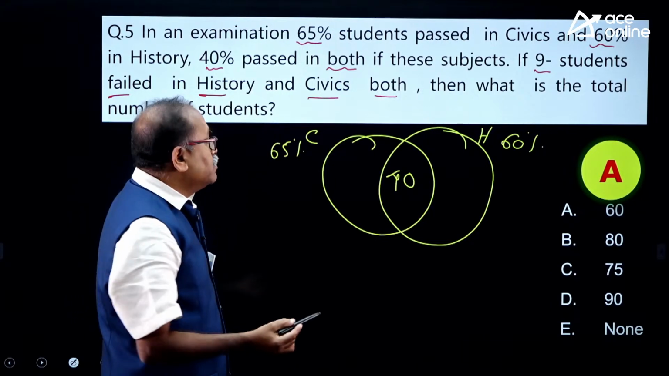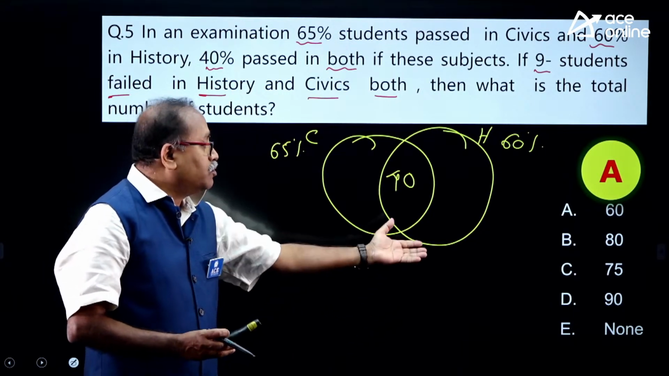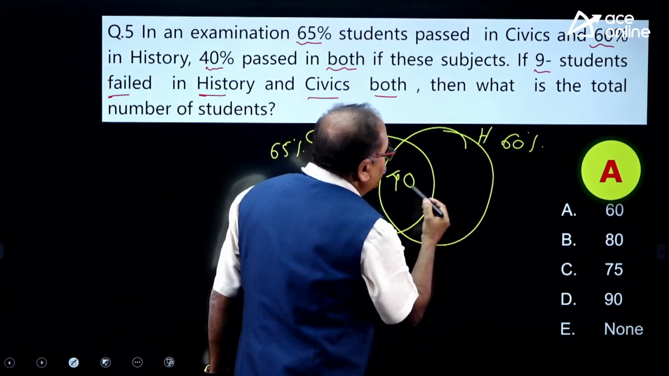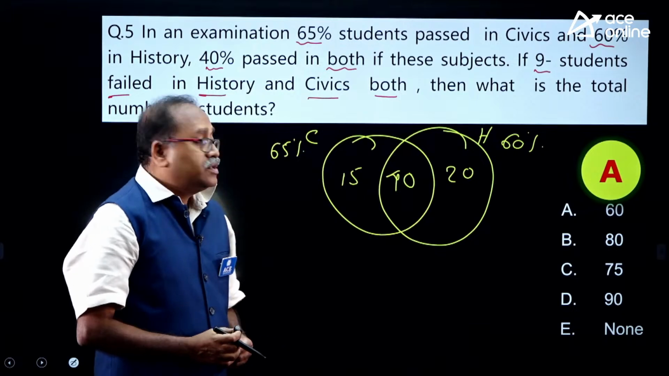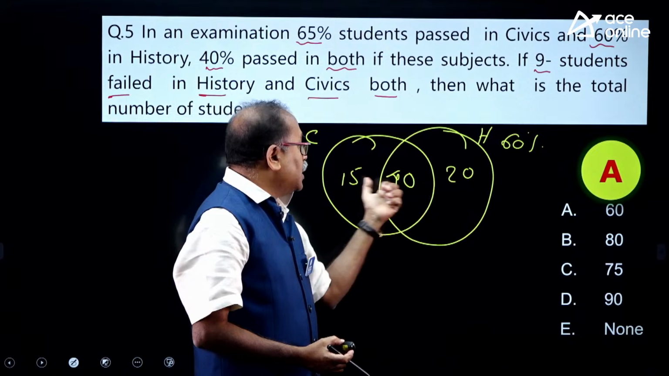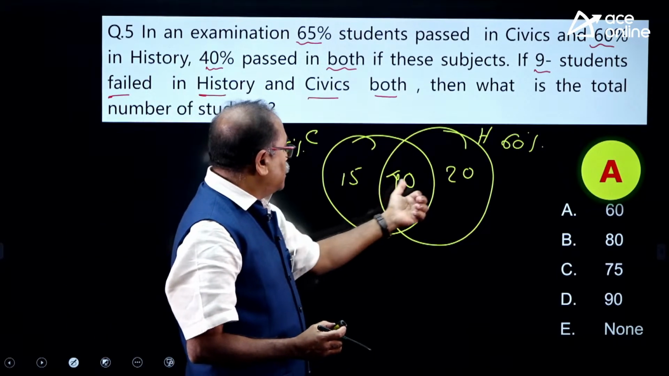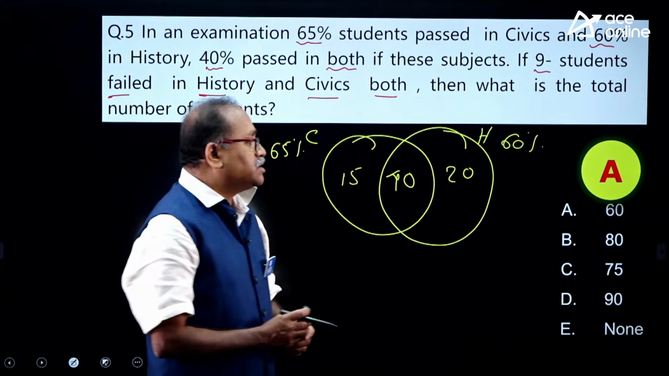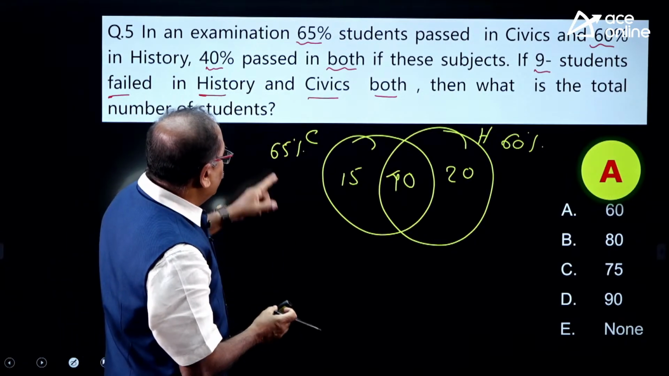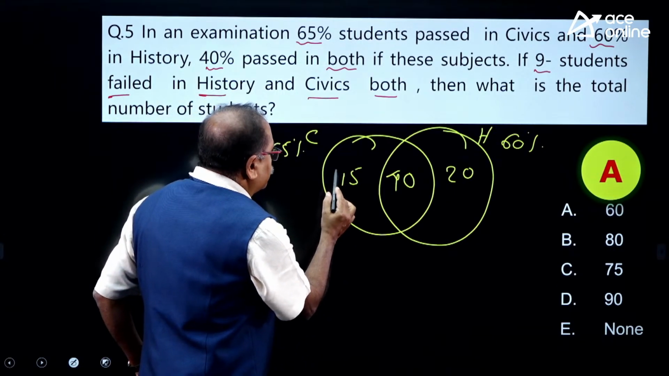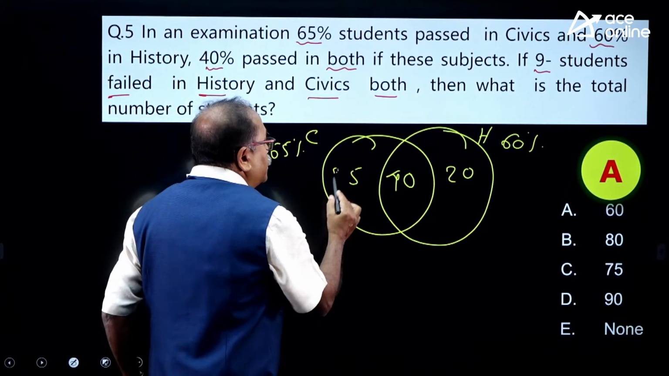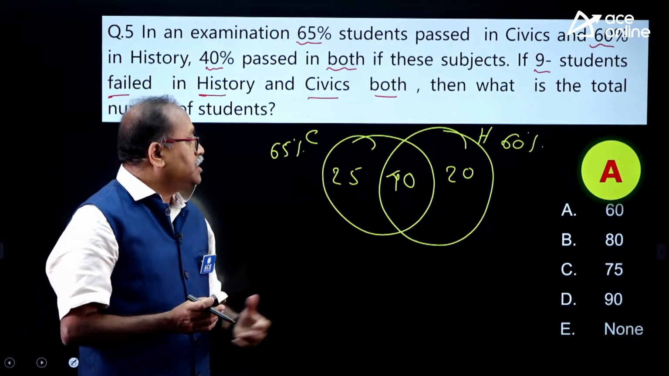And 40% passed in both. If 40% passed in both, I will be able to find out how much is none. 65 minus 40, that is 25, and here 60 minus 40, that is 20. So what is the total number of people who passed in one or the other subject? That is 60 and 75. Am I right? 60 and 75% passed in one or the other subject. So if I take out the 75%, hope this is 25. This is 25. Let me correct this one, this is 25. So this total comes to 85.